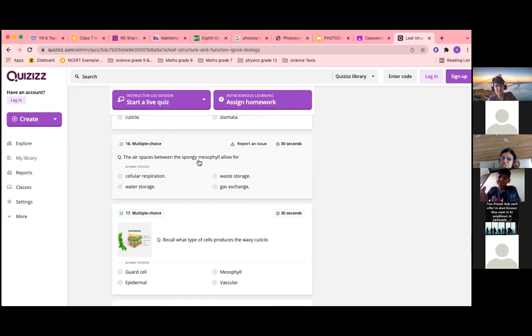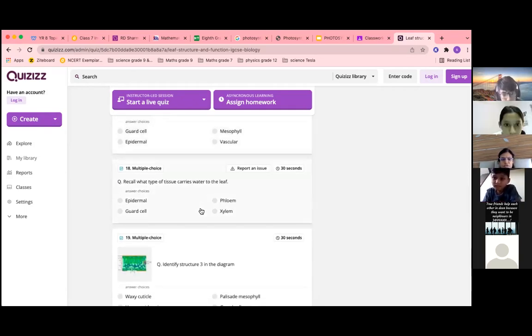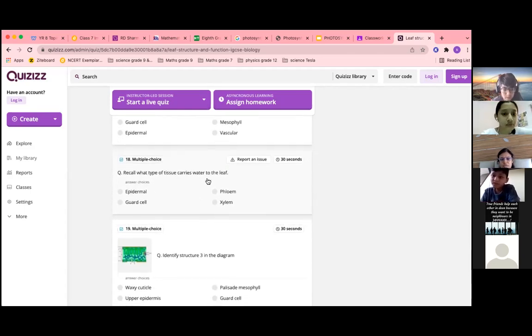The air spaces between spongy mesophyll allow for what? Gas exchange. What type of cells produce the waxy cuticle? This is not required. What type of tissue carries water to the leaf? Xylem.